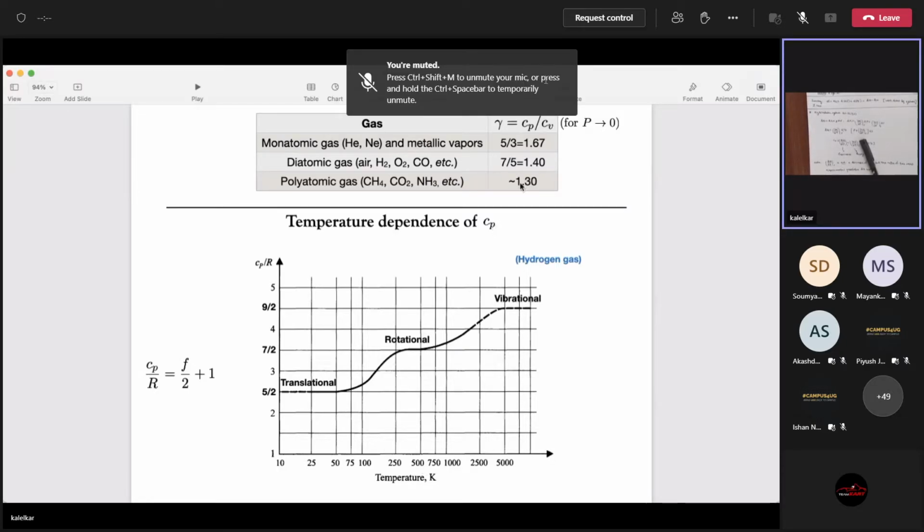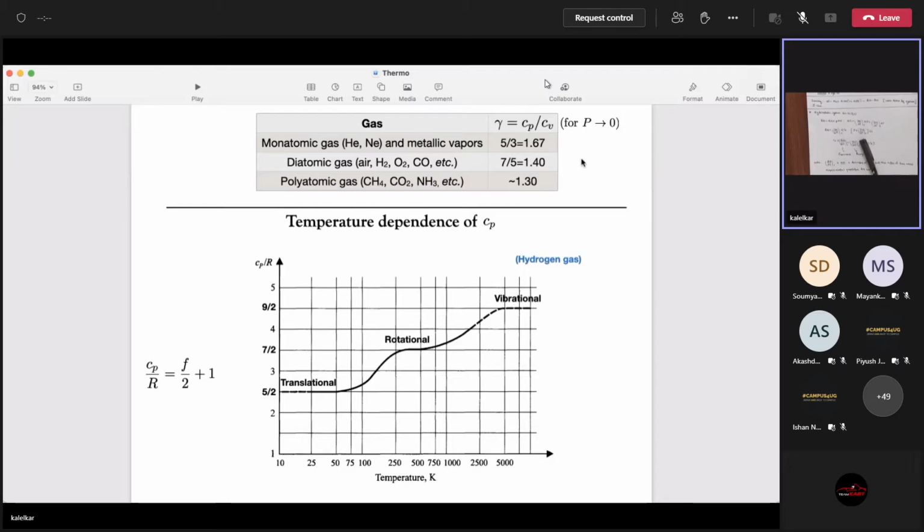Cp is not a constant. What is given over here is Cp for low pressure values. Take this case: it says here diatomic gas 7/5. That means your Cp was 7 by something. So you're talking of this rotational mode. So the gamma value given in the table is basically pertaining to what is happening in this middle region. But I could have other values of gamma at even higher temperature.